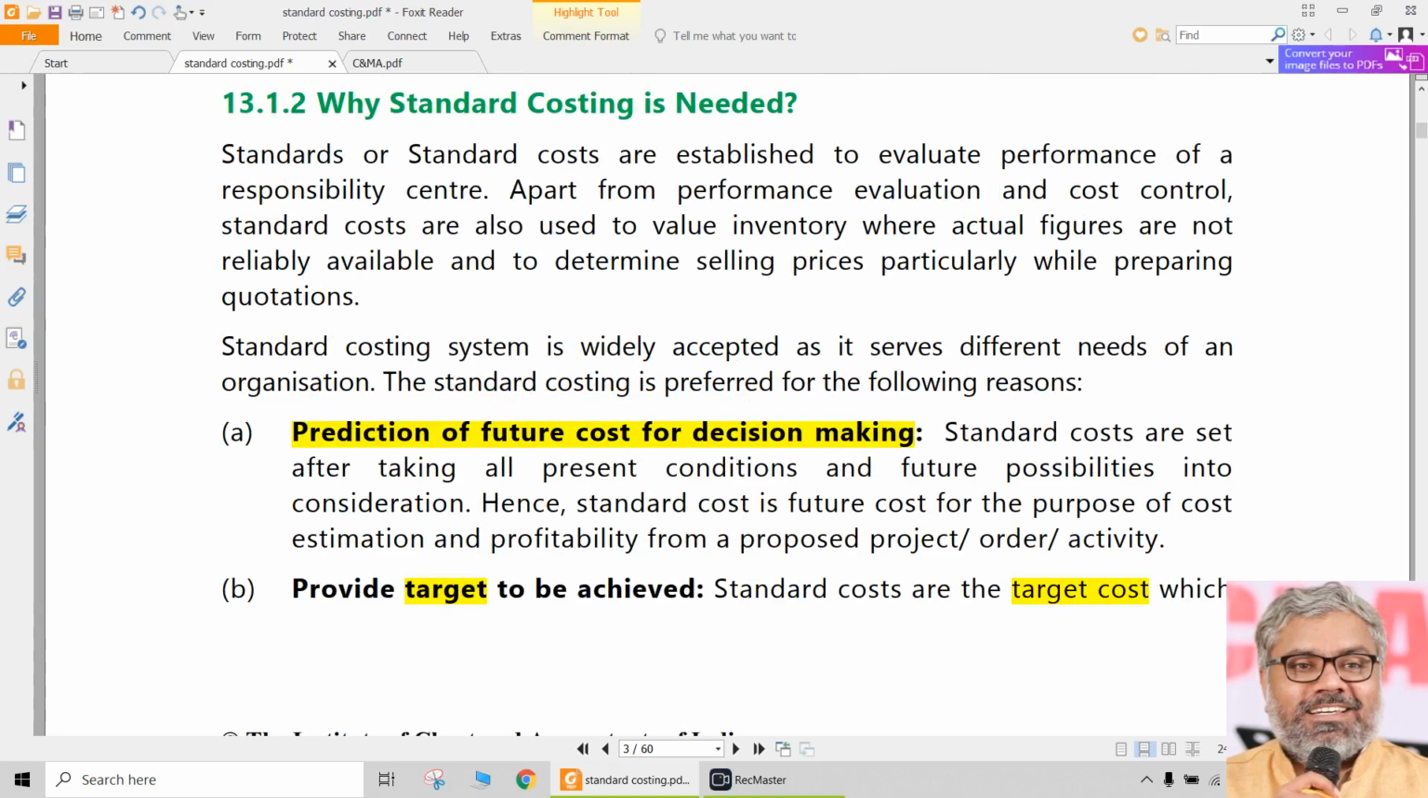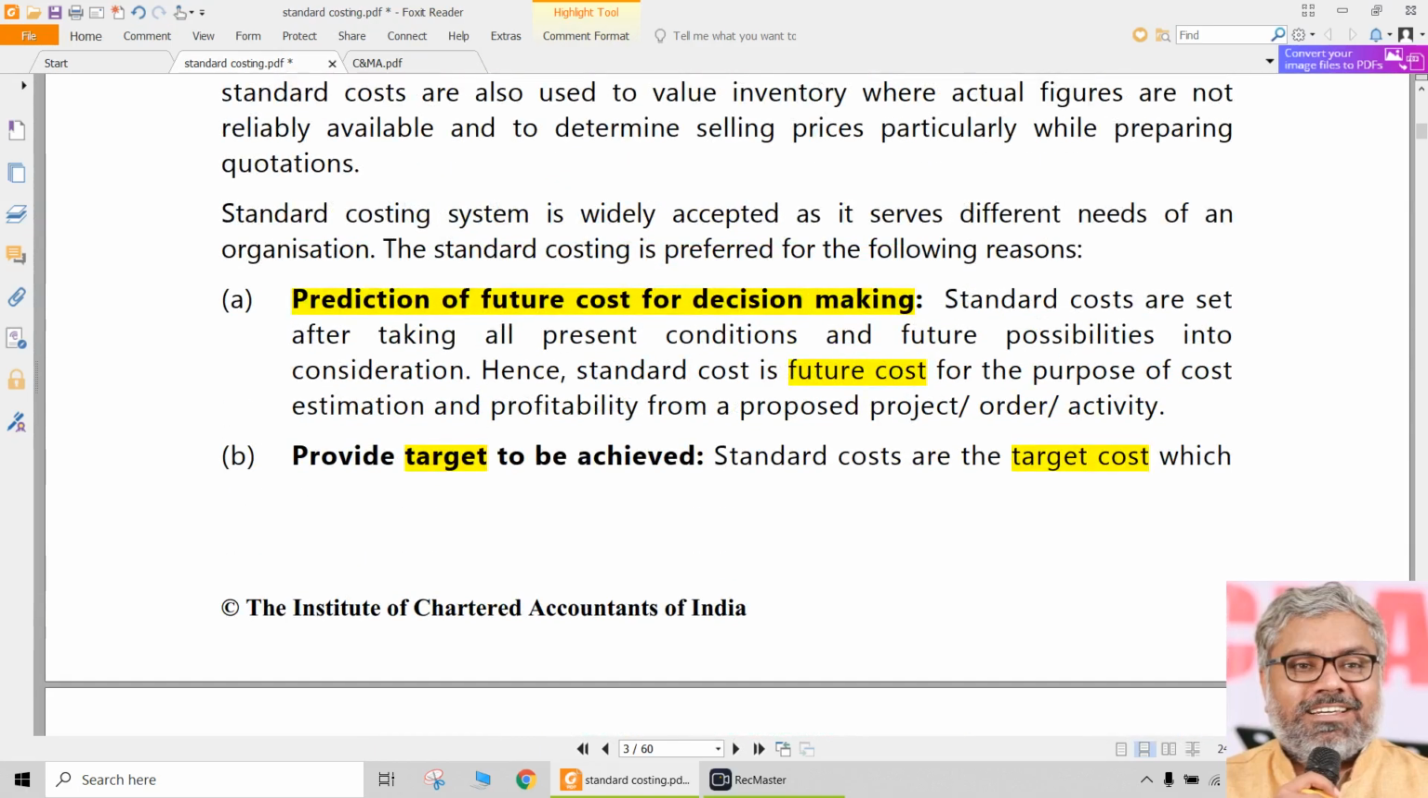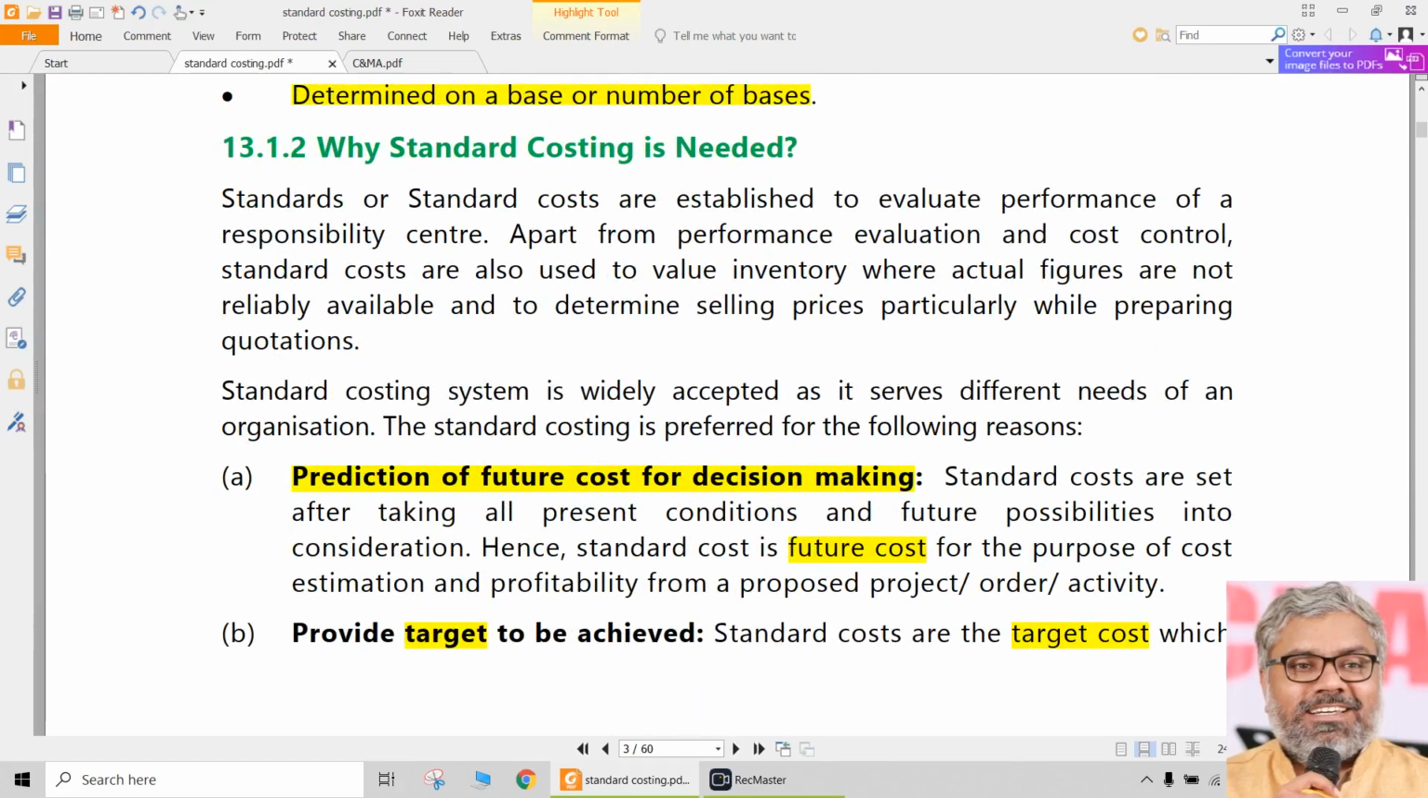And of course the standard costing will tell us, not exactly, we don't know the future, nobody knows the future, but at least it will give us a forecasting. Prediction is a bad word. We can say forecasting of future cost, which is very important, because if suddenly an order comes, and we say we don't know how much it is going to cost, first we will produce and then I will tell you, it is not going to happen like that.